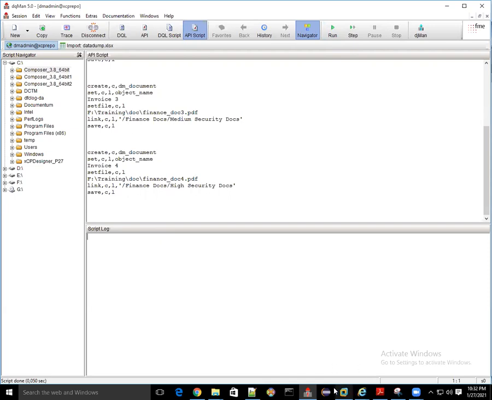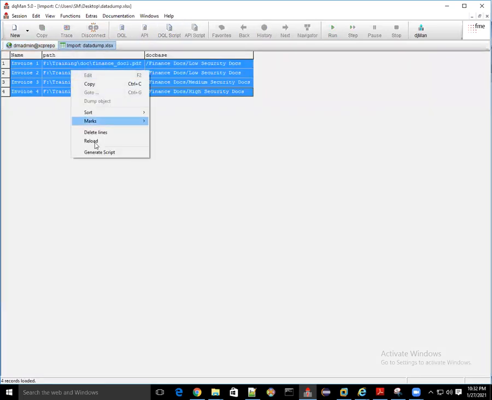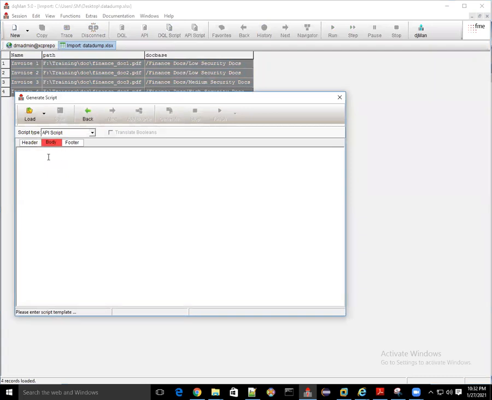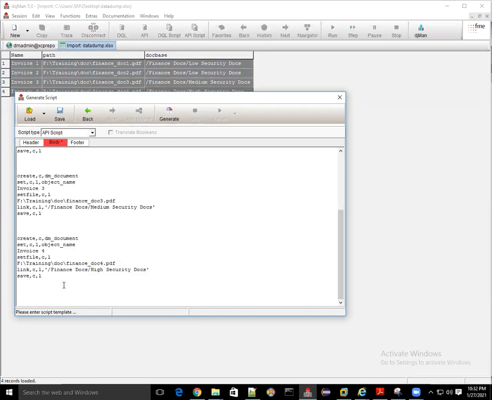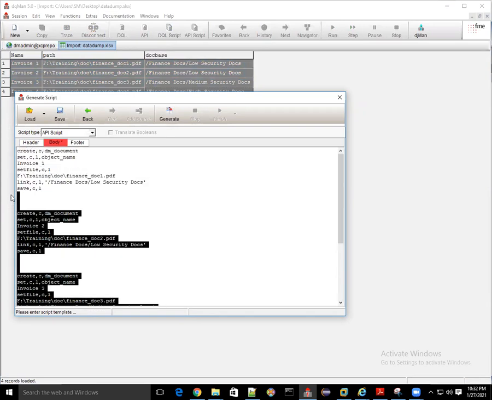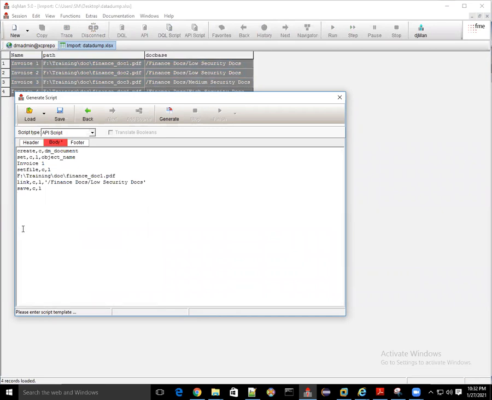Yeah, the brackets replace the value with the column. Let me do it again. Generate a script. Right now, where will the document name come from? The name column. So this bracket represents a particular column.